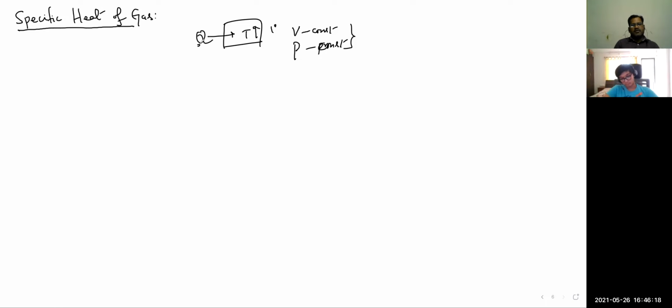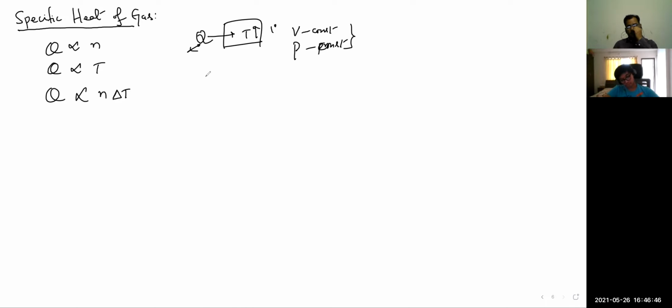Also, the amount of heat needed to supply is proportional to the number of moles of the gas in the system, and it depends upon the actual temperature of the system. So combined, this is N into T, where T means how much the temperature is raised, which we represent with delta T. Here, the proportionality constant is C, the specific heat.